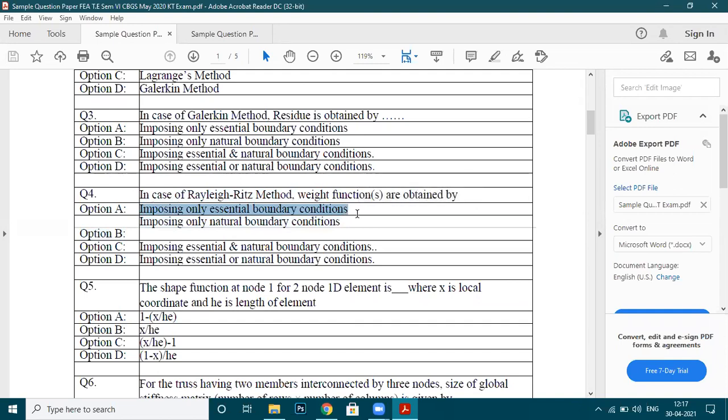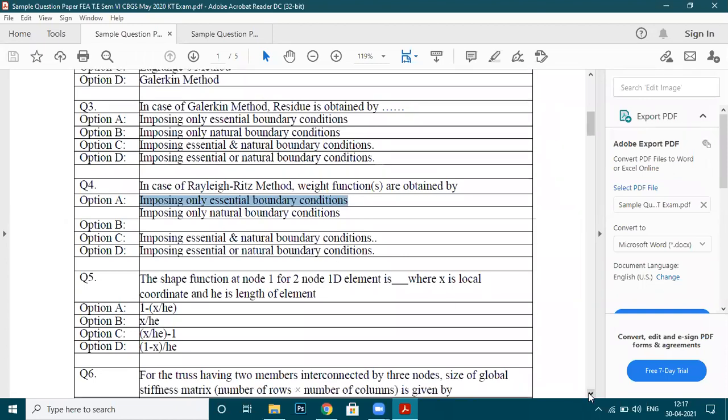Just a time before we have seen, in non-weak form, we are going to apply essential and natural. While in case of weak form, which is basically the Rayleigh-Ritz method, we are going to apply only essential boundary condition. So option 4 is correct.